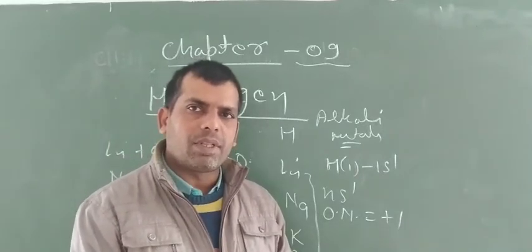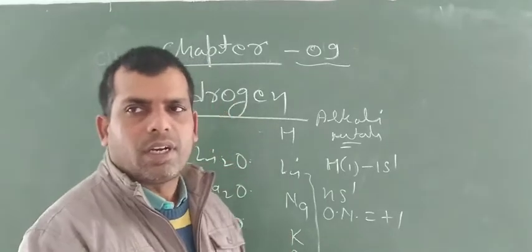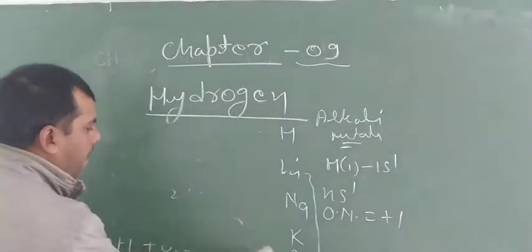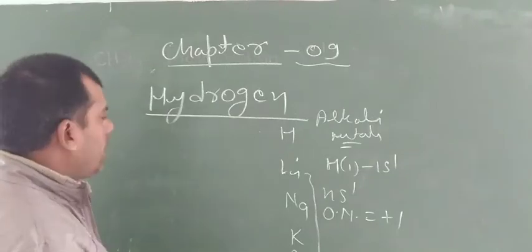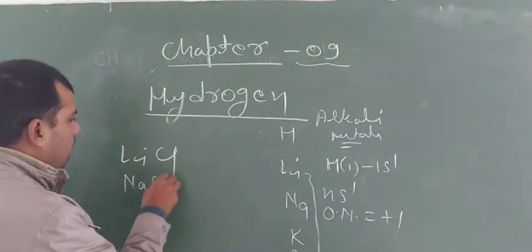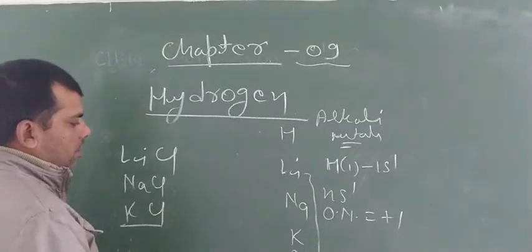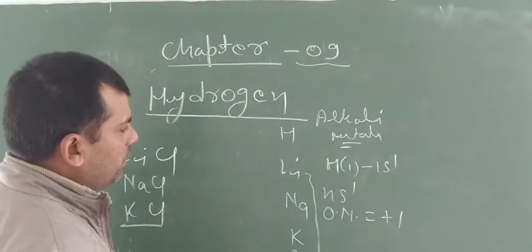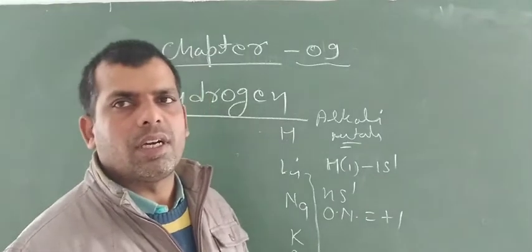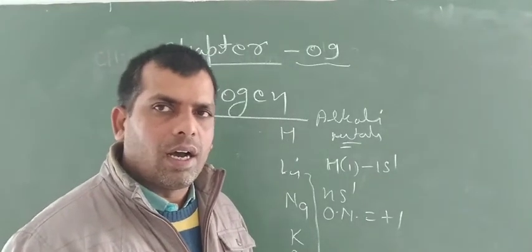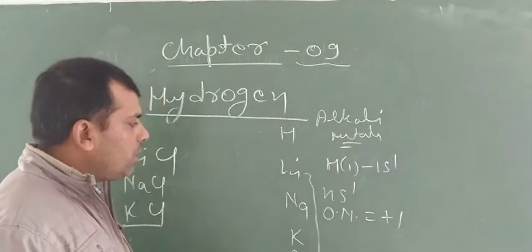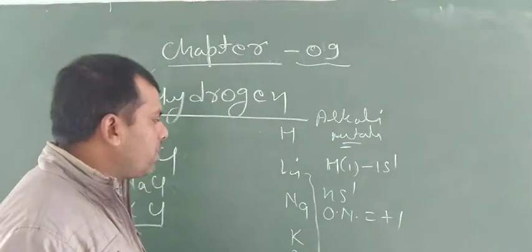Alkali metals react with halogens to form their corresponding salts like NaCl, KCl, LiCl, RbCl, RbBr, etc. In a similar way, hydrogen also has a tendency to react with halogens and form hydrogen chloride, hydrogen bromide, hydrogen iodide, etc. So these are the resemblances of properties of hydrogen with alkali metals.